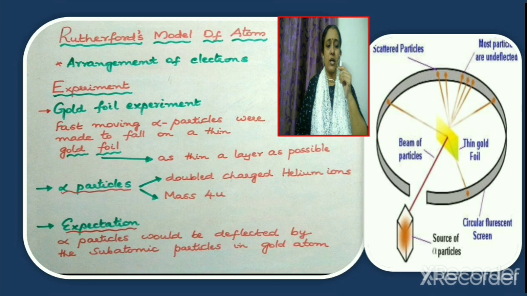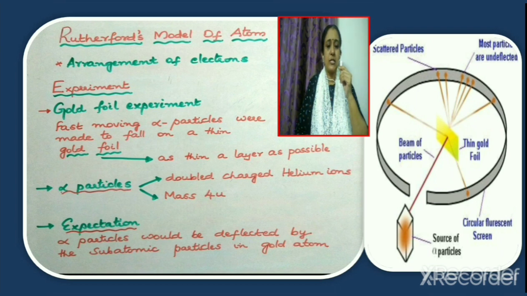Next, you should know what are alpha particles. Alpha particles are doubly charged helium ions. So alpha particles carry 2 units of positive charge. What is the charge carried by alpha particles? 2 units of positive charge. They have mass equal to 4u. So charge carried by an alpha particle is 2 plus and the mass of an alpha particle is 4u.